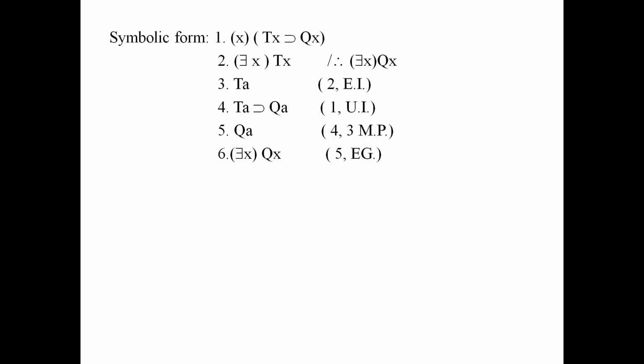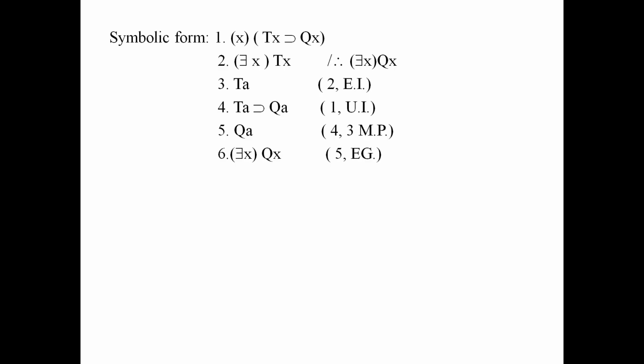Now by the rule of MP from 4 and 3, we can get QA. Okay, and then for this we can add the existential quantifier by using the rule of EG. You will get existential quantifier QX. To statement 5 we are applying the rule of EG.